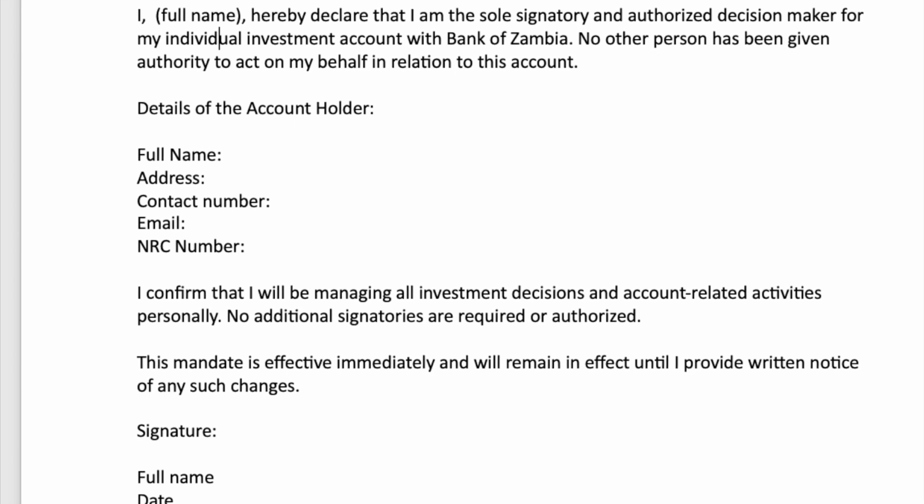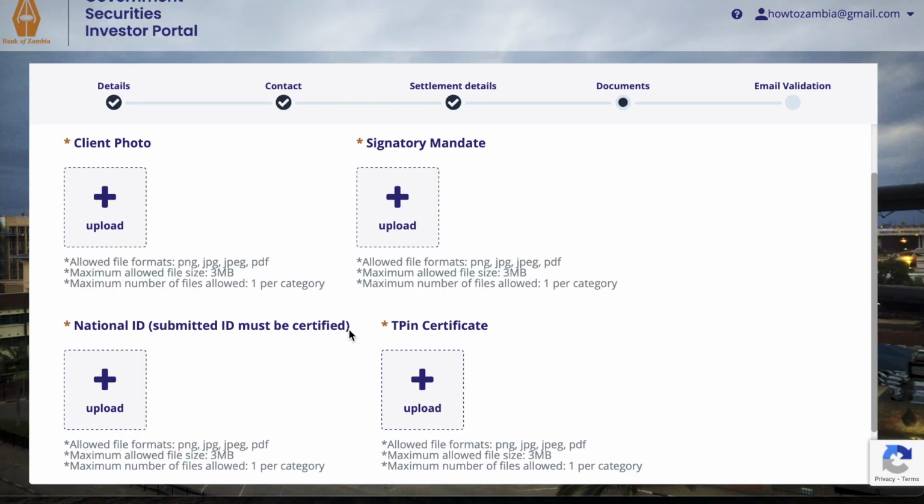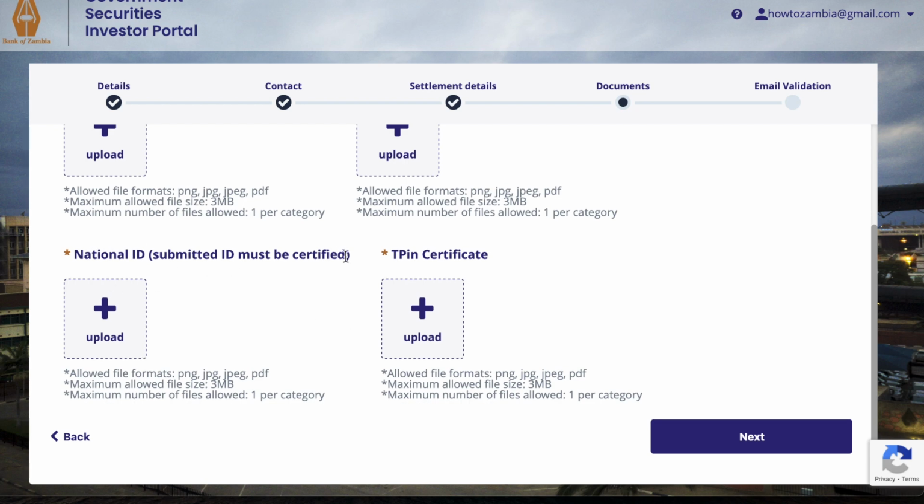And then the other documents are your NIC. As you can see, it requires it to be certified. So again, remember 3 MB, it shouldn't be that HD. And so it has to be certified by a legal person. So you can get some hard copies, certify them, and then upload them. TPIN, you can just upload your TPIN certificate.